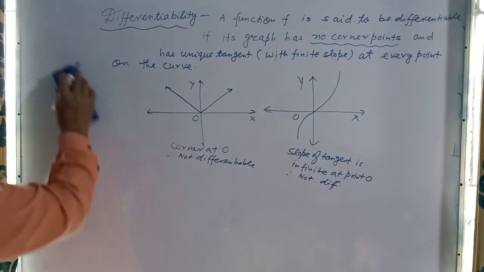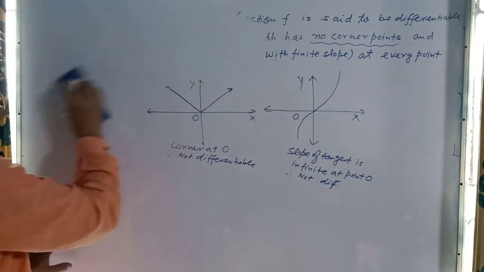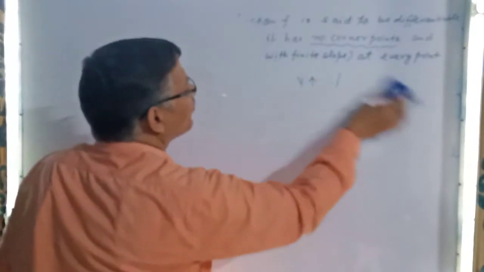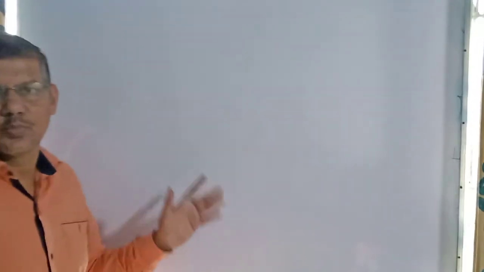Now how do we define differentiability of a function at a point? Like continuity, first we start with differentiability at a point, then differentiability in an open interval, then a closed interval.